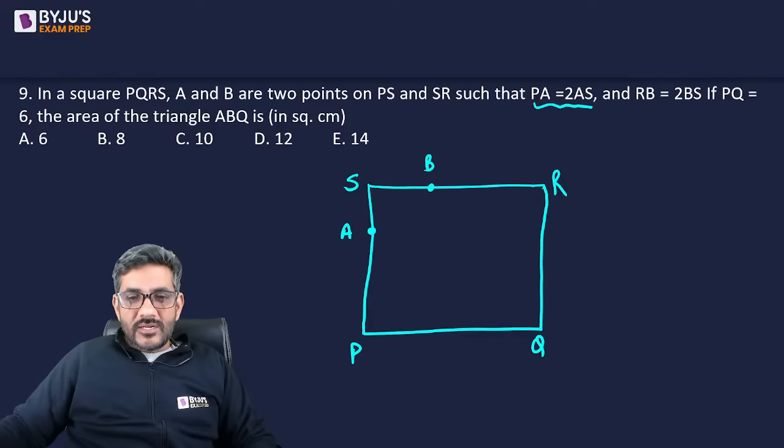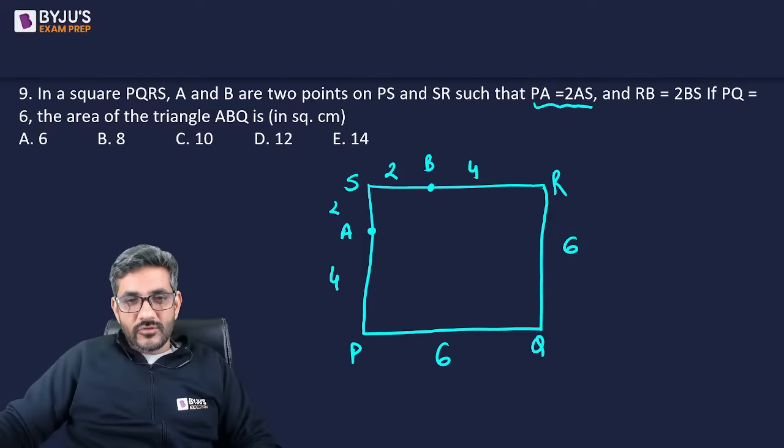And PQ is equal to 6. If PQ is equal to 6, RQ is equal to 6, then RS would also be 6. लेकिन BR is double of it. तो अगर ये 2 है तो ये 4 होगा. This should also be 6, but PA is double of this. तो अगर ये 2 है तो ये 4 होगा.